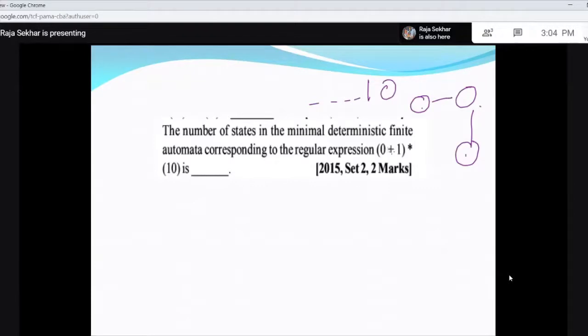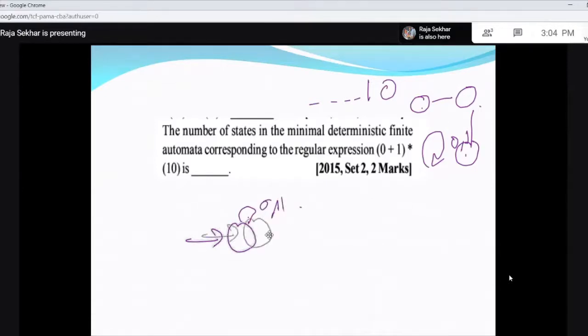Usually the approach is, you have to design an NFA for this. For example, the NFA for this is like this: 0, 1. Then I'll write here. So this is 0, 1, 0, 1.